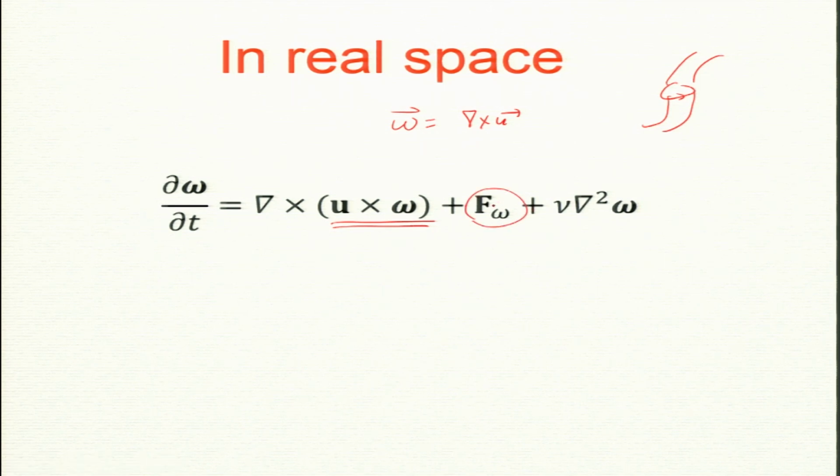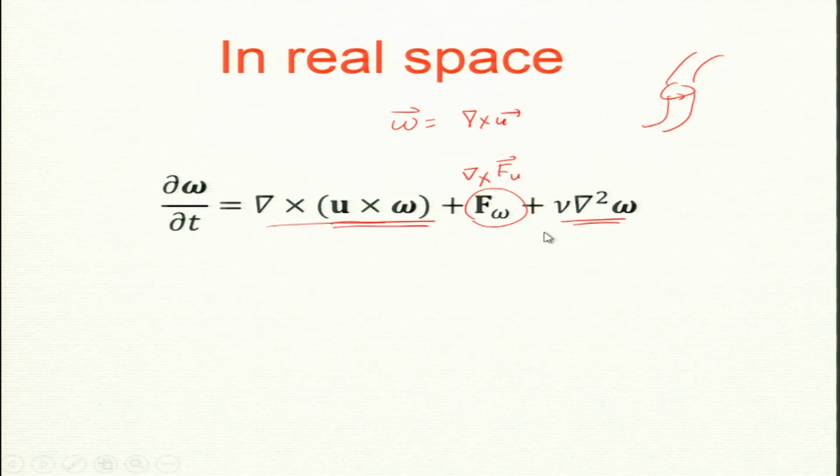and this is coming from curl of f u, and this is a viscous term. So, instead of nu grad square u, you get nu grad square omega. This has been derived; if you look at your notes or the notes I gave you, you will find this. The pressure has basically disappeared because curl of grad pressure is 0, and u dot grad u has been written in this form.